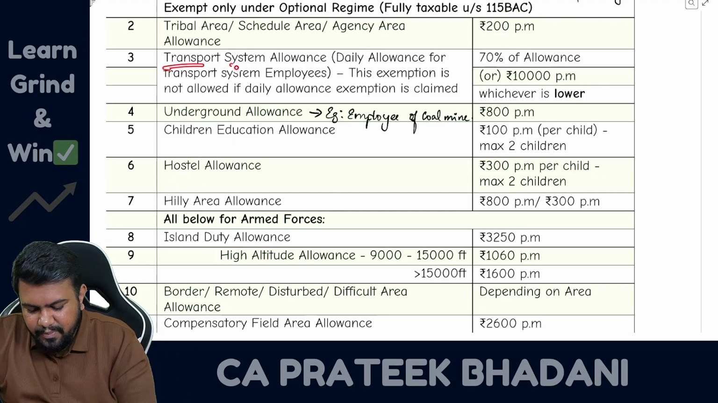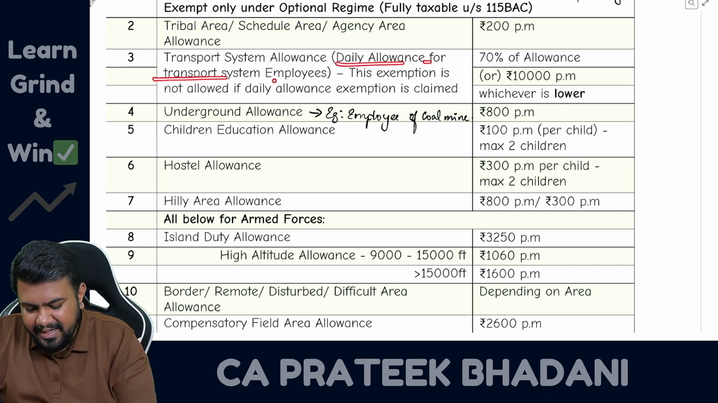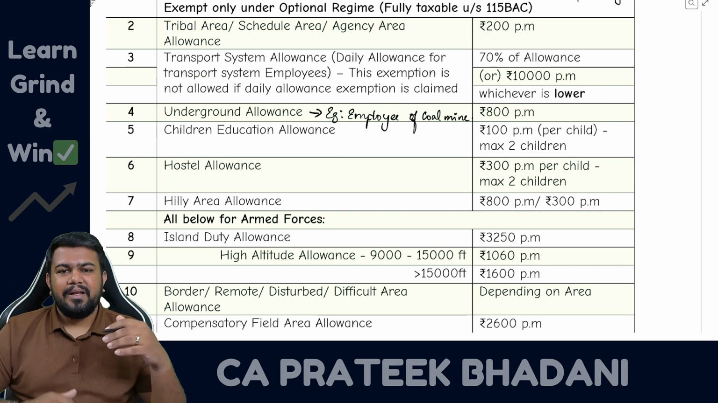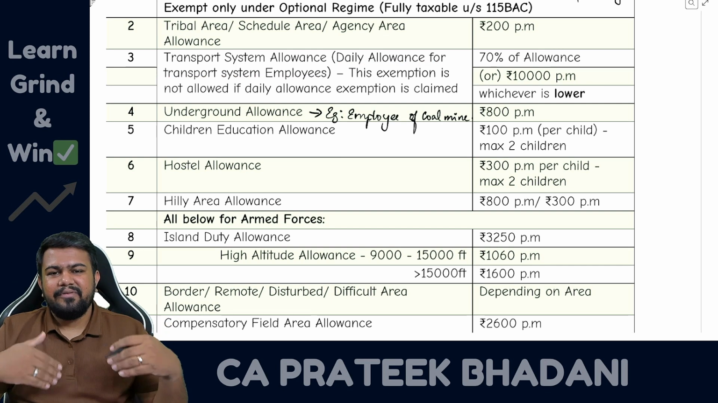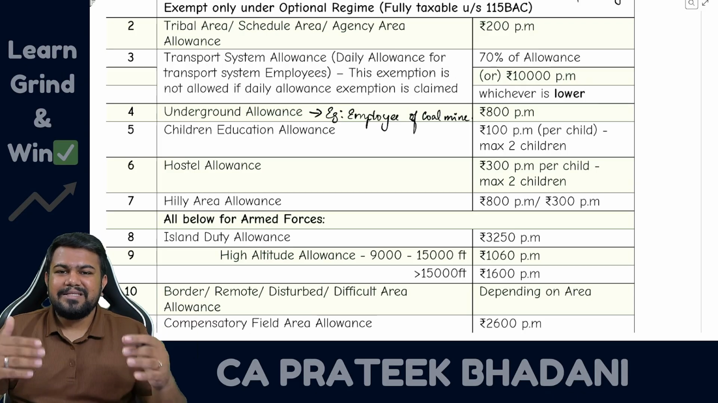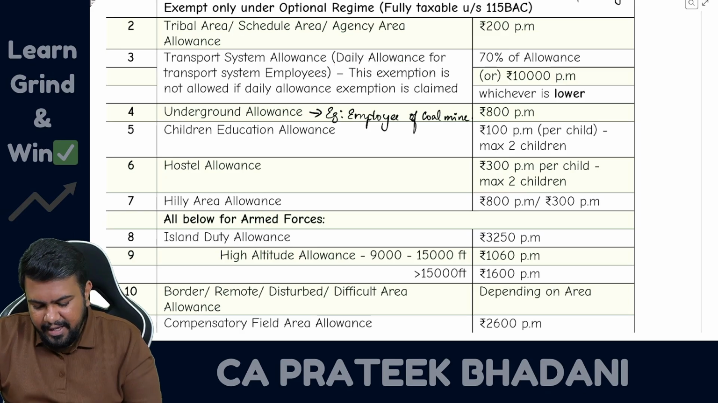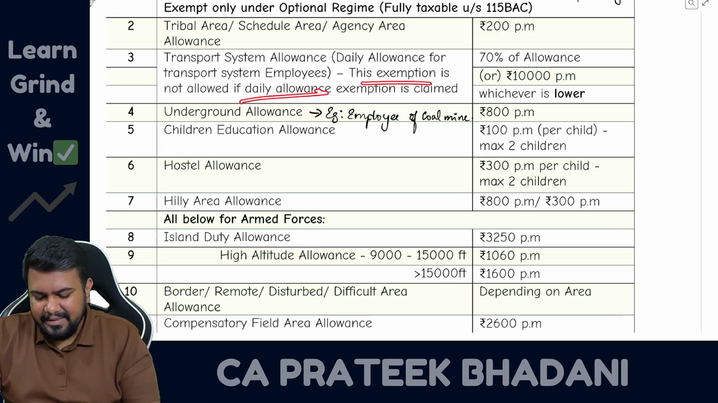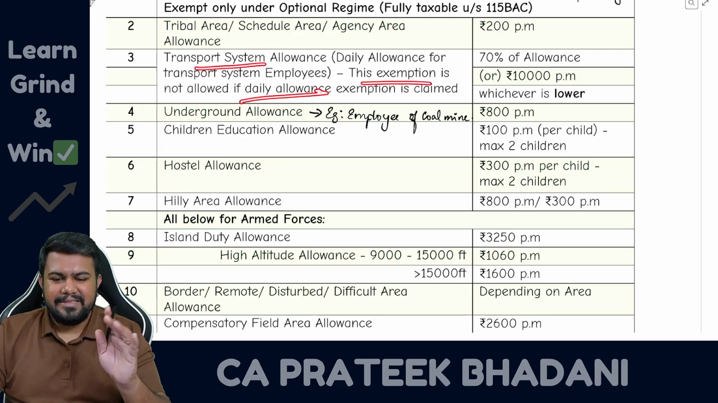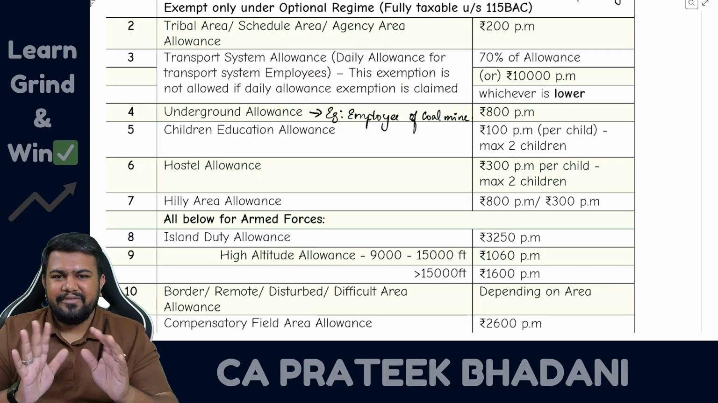Next, transport system allowance. Transport system allowance means the daily allowance for transport system employees. For example, a bus driver will go to different cities and live there. For that they will be getting transport system allowance. So this is also like a daily allowance only. However, if they are also receiving daily allowance, then this transport system allowance will not be exempt. Then for daily allowance you can claim the exemption. So they should not be receiving any daily allowance.